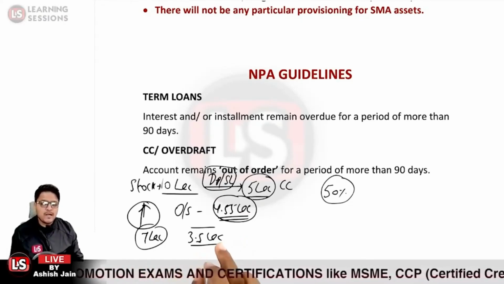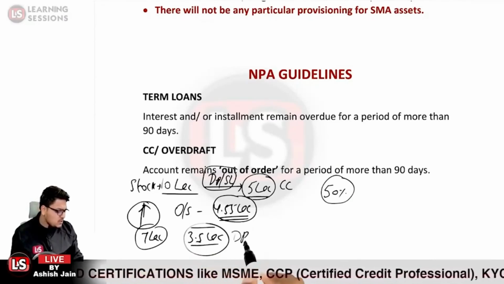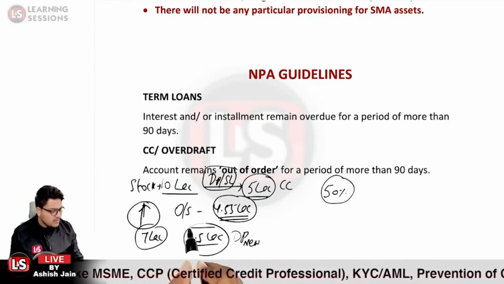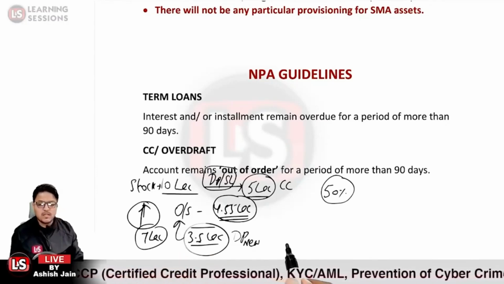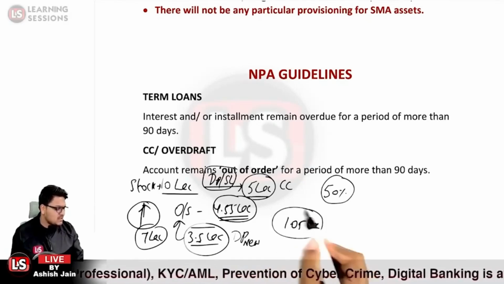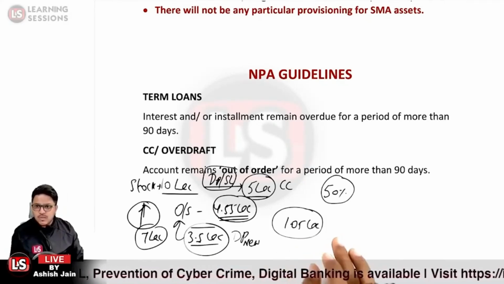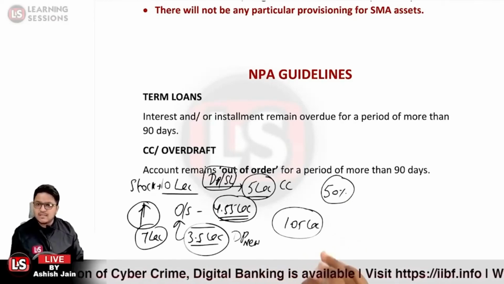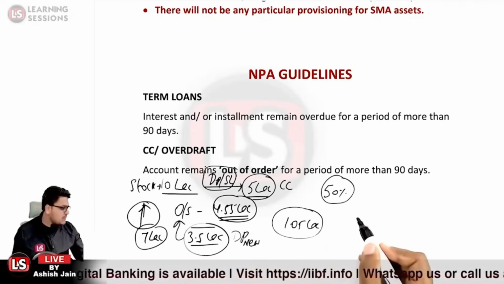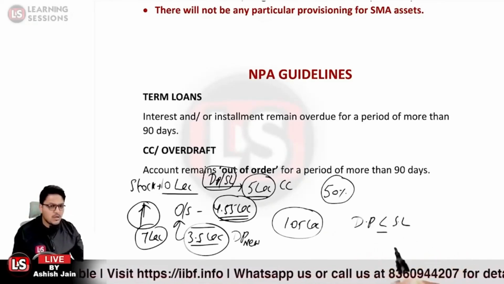Now this is the new drawing power, and any balance over and above this drawing power will be considered to be overdue amount, which is 1.05 lakh rupees in this particular case. So you must be understanding the concept related to the drawing power and the sanction limit. Is that clear? So what is the relationship between the drawing power and sanction limit? Drawing power is either lesser than the sanction limit, or at maximum it can be equal to the sanction limit.